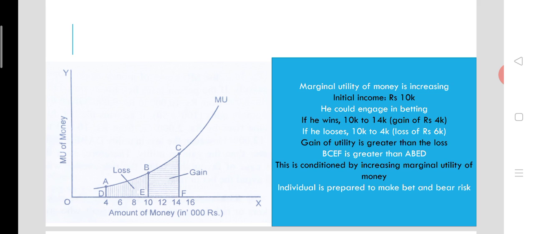The gain of utility from the addition to the income is greater than the loss of utility. So here the individual is ready to take the risk as he is facing an increasing marginal utility of money, and the individual here is prepared to take the risk, to make the bet, and they are ready to bear the risk.